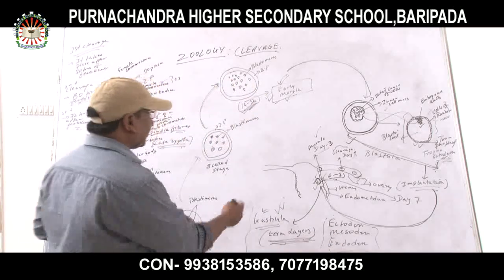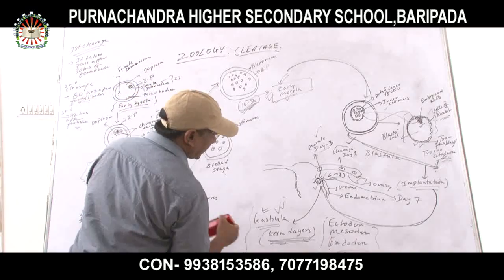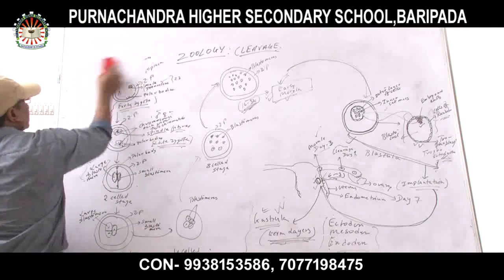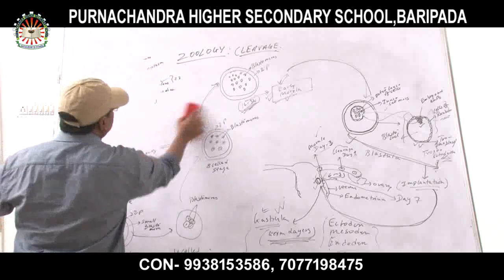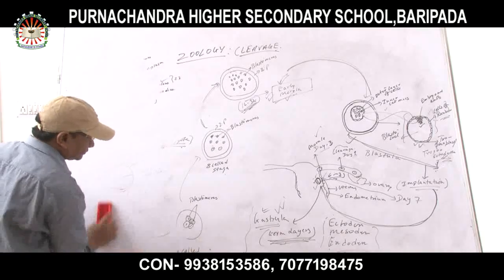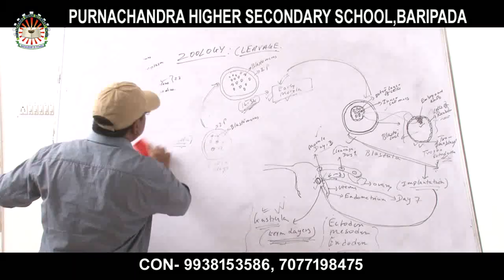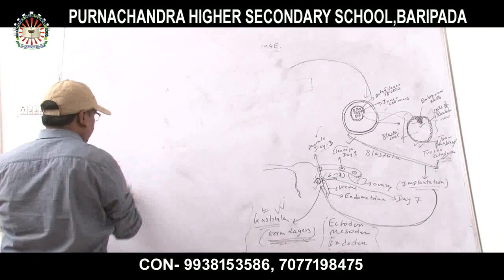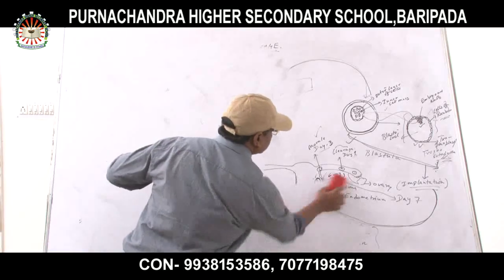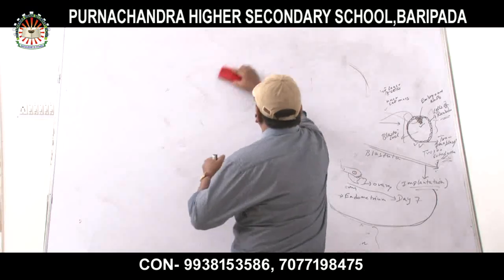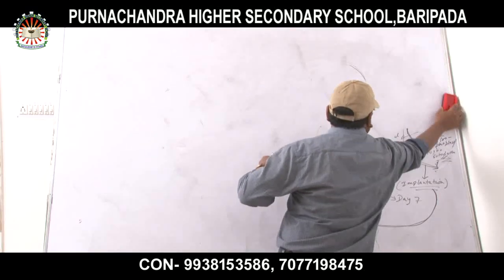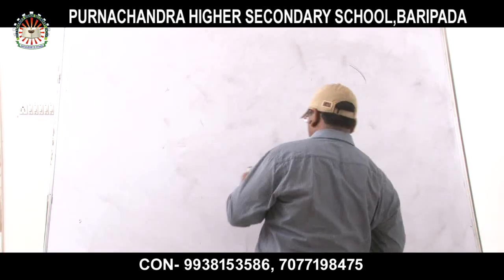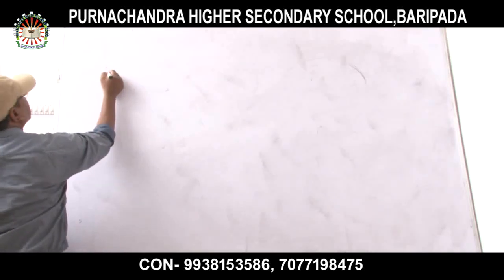Okay. Now what happens in gastrula? Now I am showing you another diagram. Gastrulation.